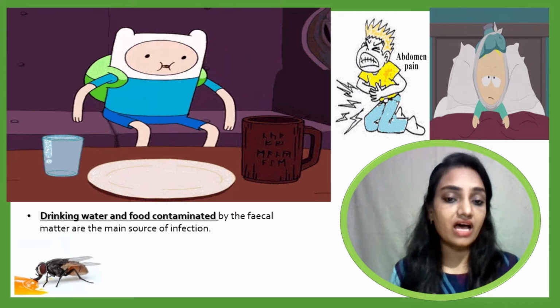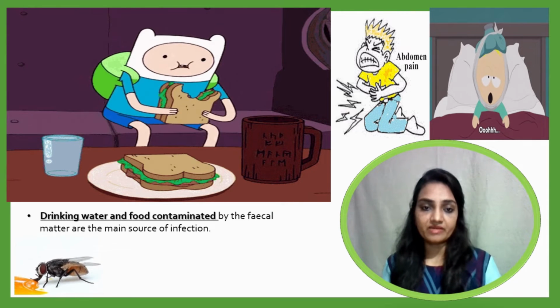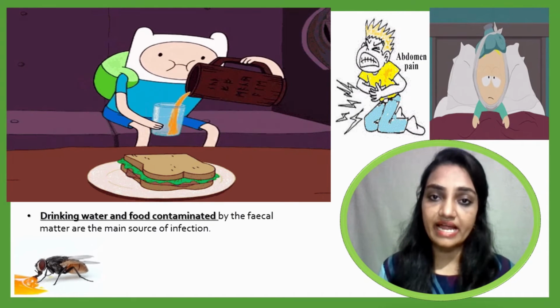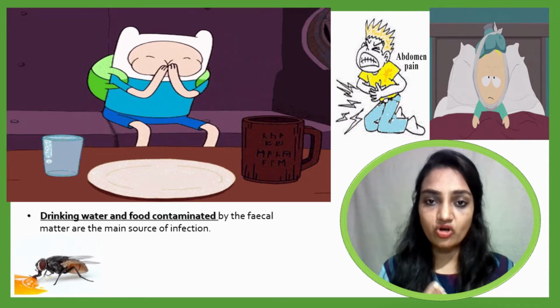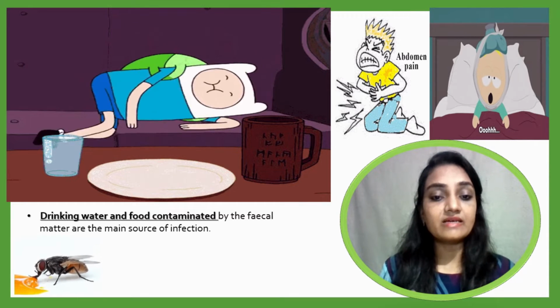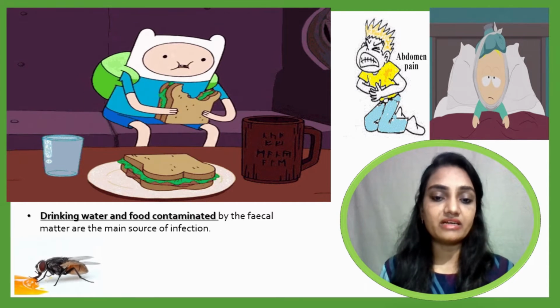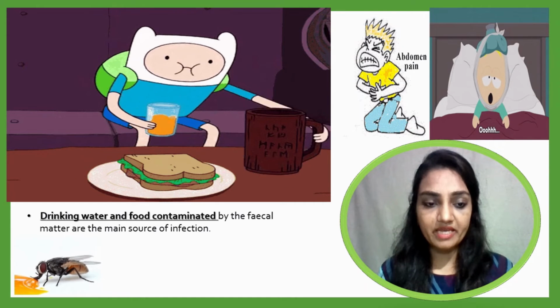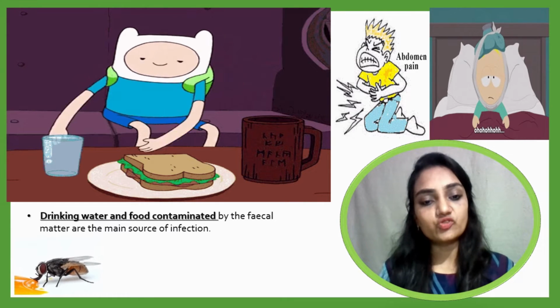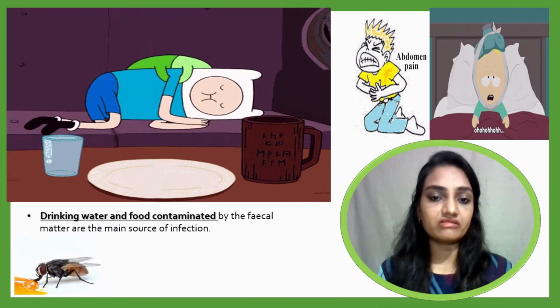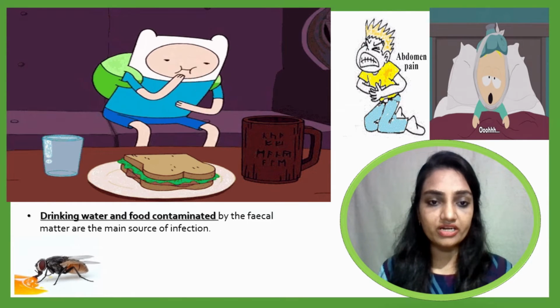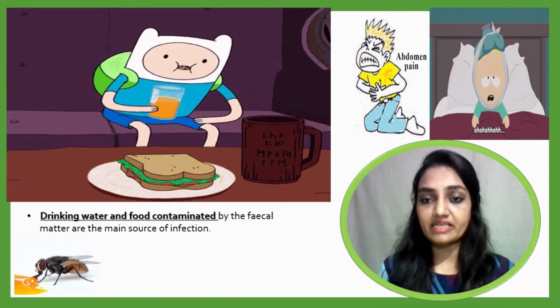Now the second thing: how will Entamoeba histolytica enter the human body? Drinking water and food which are contaminated with fecal matter are the main source of the infection. If a person consumes such contaminated food or drinking water, at that time the person may get infected.